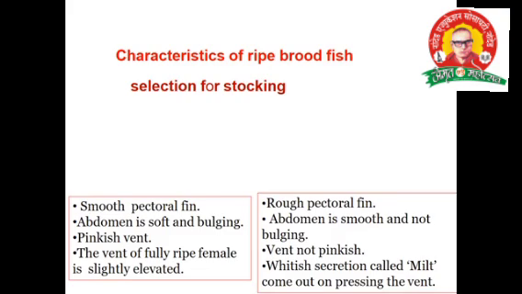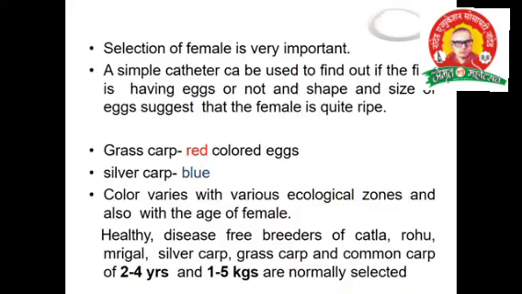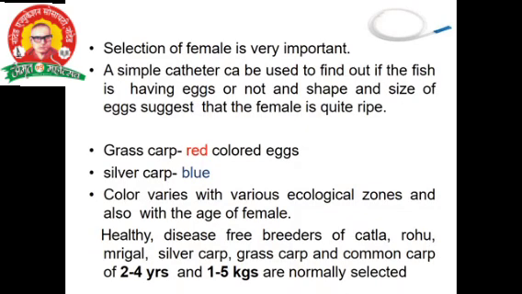Selection for stocking. Male: smooth pectoral fin, abdomen soft and bulging. In a fully ripe female, the vent is slightly elevated. Male: rough pectoral fin, abdomen smooth and not bulging, and a whitish secretion called milt comes out on pressing near the vent. The selection of the female is very important. In grass carp the eggs are red in color, in silver carp blue. Color varies depending upon the fish.